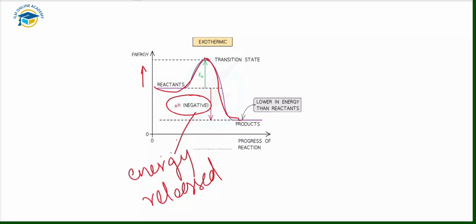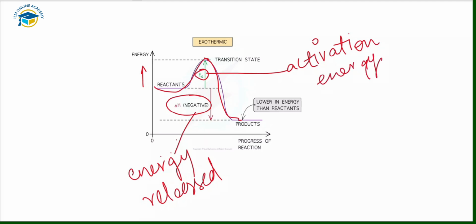And that EA you are seeing here is the activation energy that is required to activate the chemical reaction, to start any type of chemical reaction. So this is exothermic reactions, and combustion and neutralization are examples of exothermic reactions.